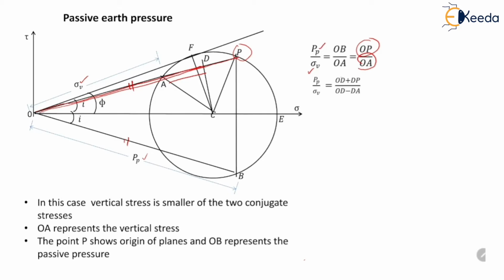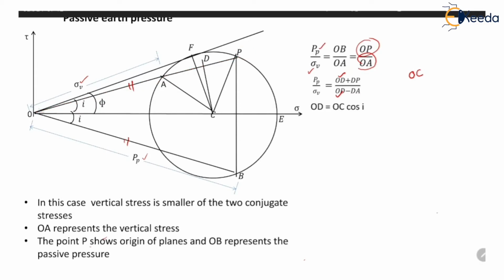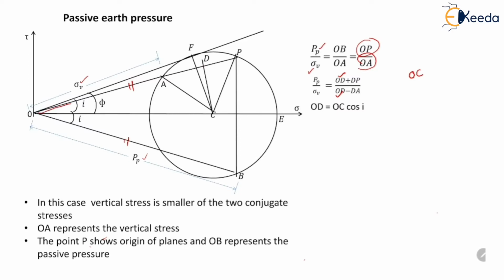Again we are going to write all these terms, that is OD, DP and DA, in terms of OC. So if we consider triangle ODC, then we will get OD equal to OC cos I.